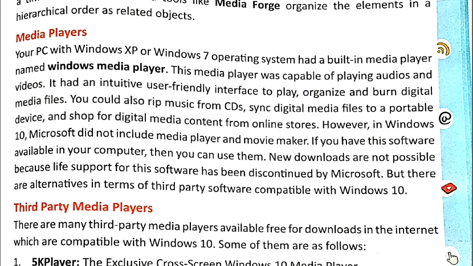In Windows 10, Microsoft did not include Media Player and Movie Maker. So if you have this software available in your computer, then you can use it. Movie Maker and Media Player are also types of multimedia software. New downloads are not possible because live support for this software has been discontinued by Microsoft.